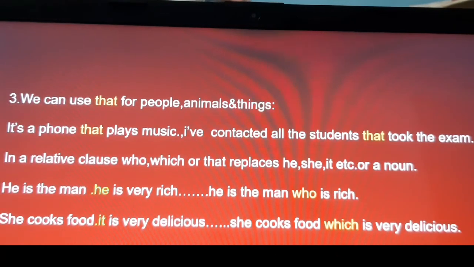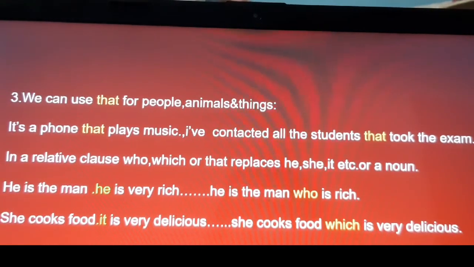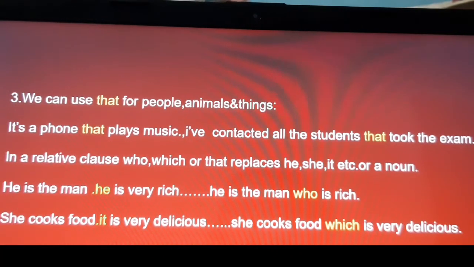He is the man who is rich. He cooks food. It is very delicious. Here "it" is referring to food only, and so we remove the full stop and "it" because it is a thing. We combine the sentences with "which". So we write: he cooks food which is very delicious. I am telling very slowly. I think you can understand.